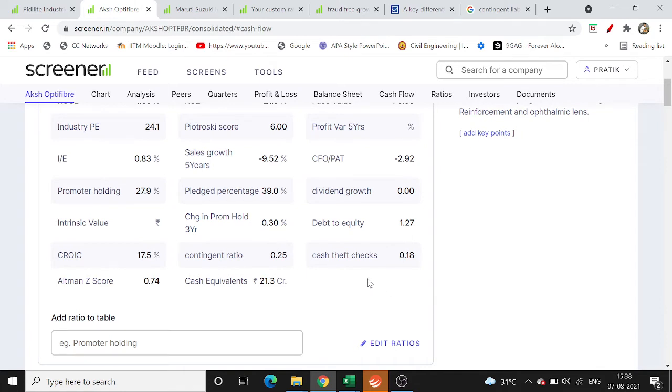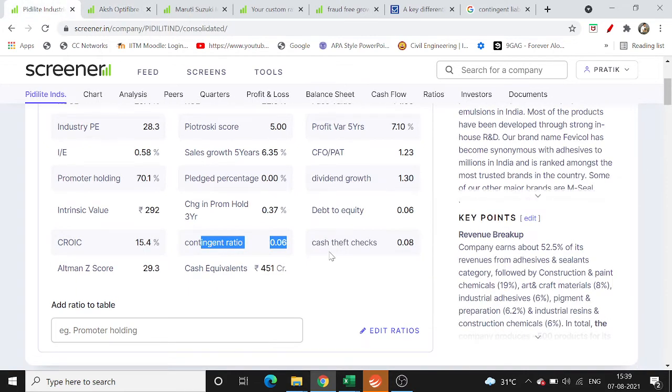Generally it means that the company is showing capital in progress, but there is no outcome of it. This number has to be less than 0.1 in safe scenarios, but in this particular scenario we see a very high ratio, a very high capital work in progress with nothing to show for it. So again this ratio has to be less than 0.1, but in Akshok Fiber it is much greater than 0.1, and in Pidilite Industries we can see it is less than 0.1.